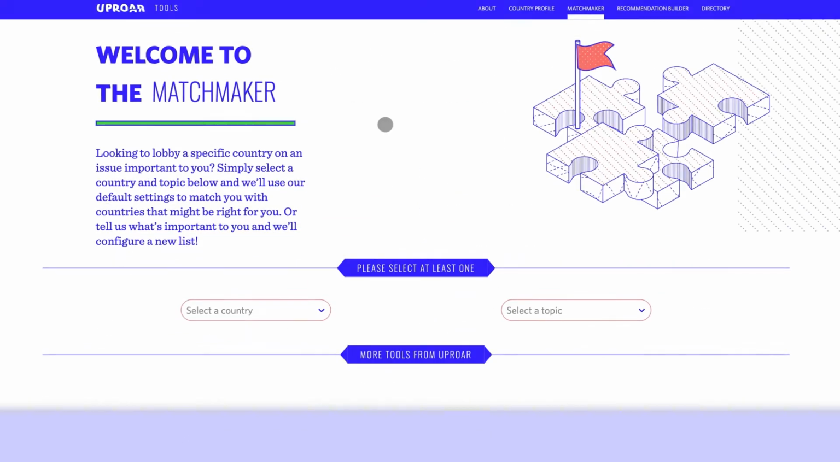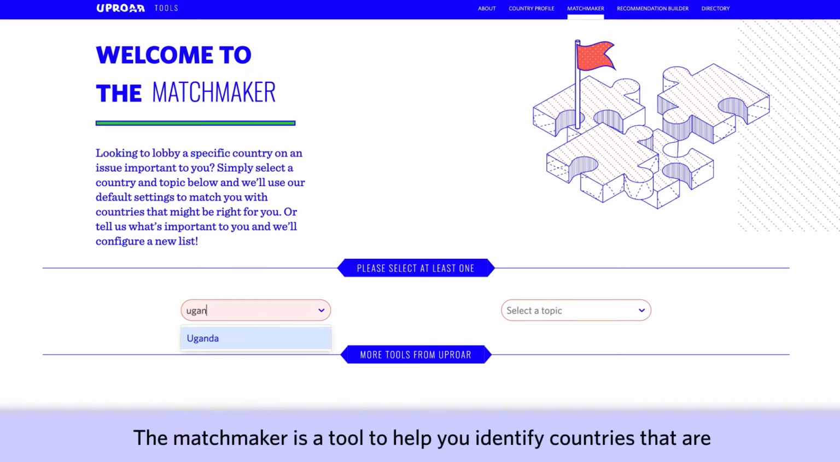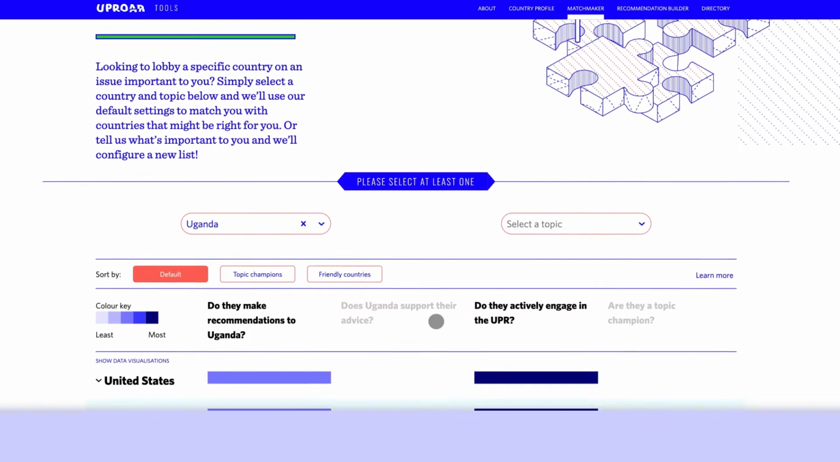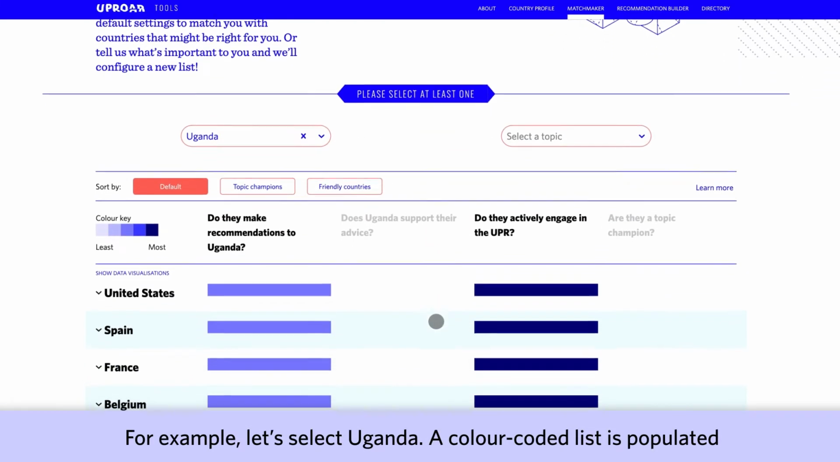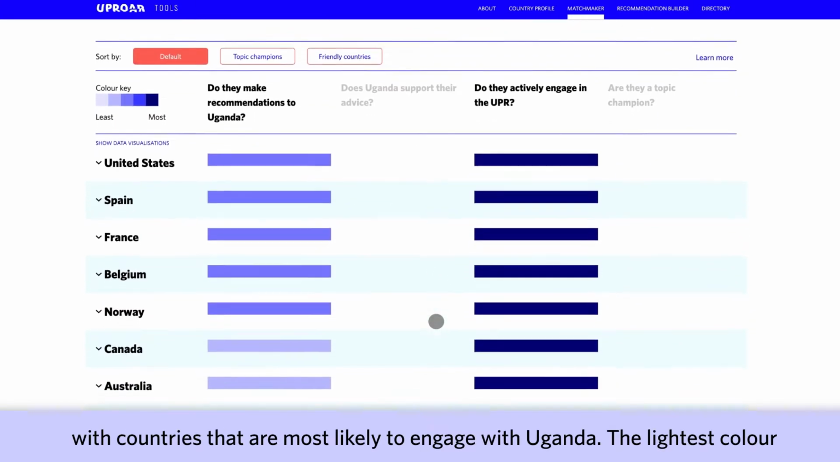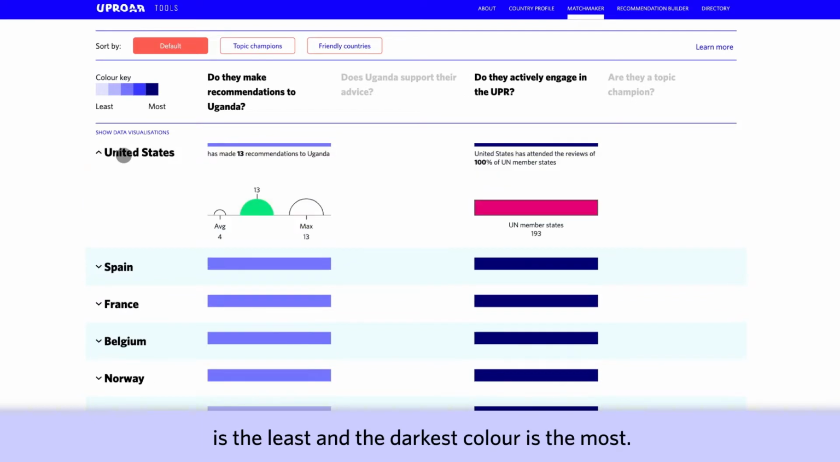The second tool I'd like to show you is the Matchmaker. The Matchmaker is a tool to help you identify countries that are more likely to make recommendations on a specific topic in your country. For example, let's select Uganda again. A color-coded list is populated with countries that are most likely to engage with Uganda. The lightest color is the least, and the darkest color is the most.